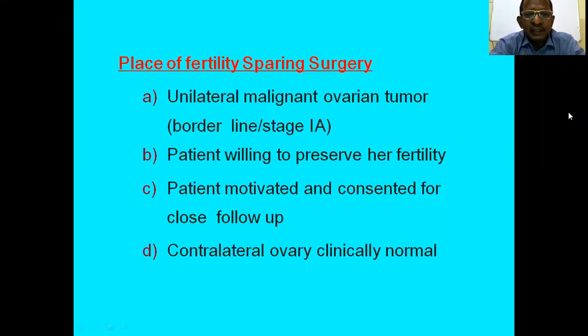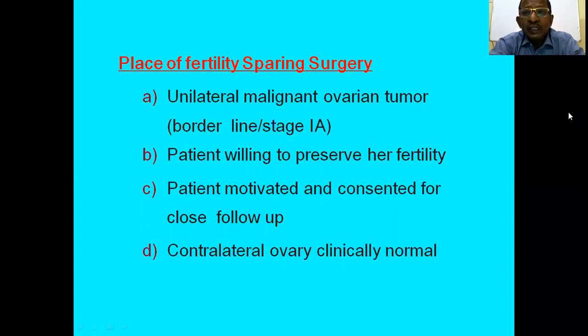What is the place of fertility sparing surgery? First, a unilateral malignant ovarian tumor, borderline, stage 1A, and the patient is willing to preserve her fertility, whether a young patient or even an older patient. The patient must be motivated and compliant for close follow-up.